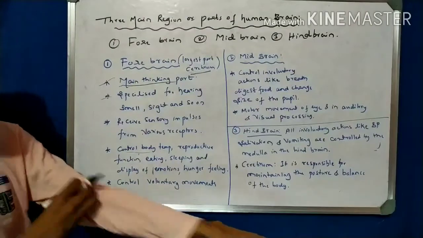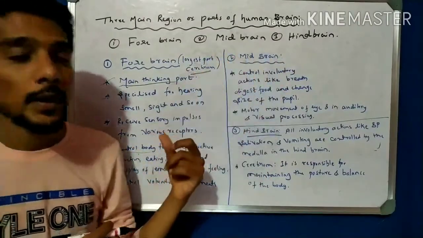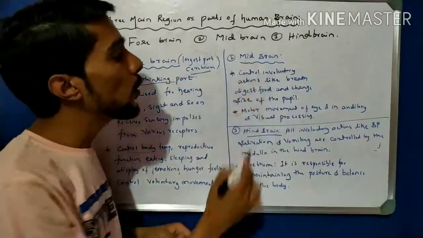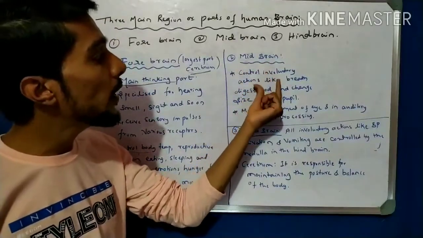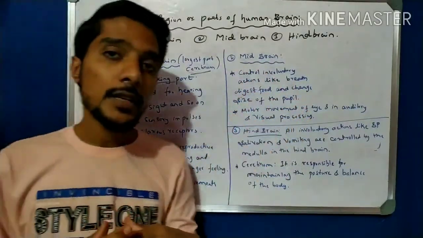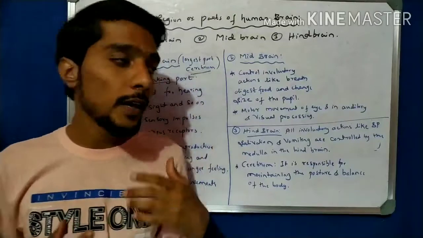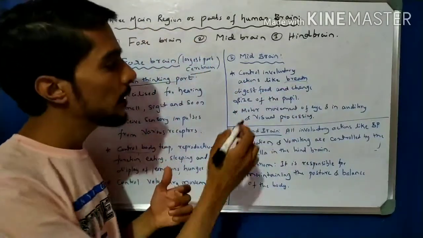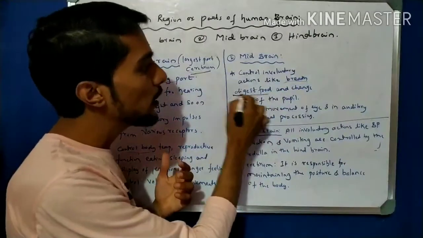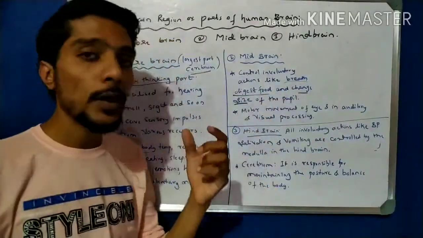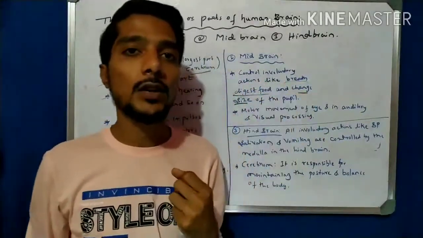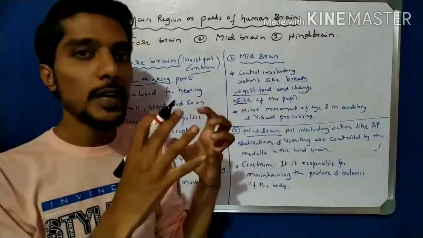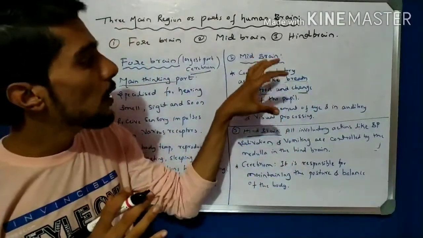Now let us come to the second part, that is midbrain. See here, the midbrain controls involuntary actions, involuntary meaning which are not under our control, like breathing, respiration, digestion of food, and change in the size of the pupil when high intensity light is focused on our eyes. What happens? Automatic closing and opening of the pupil. All these are controlled by the midbrain.